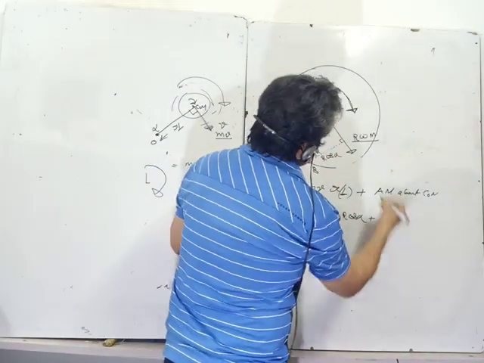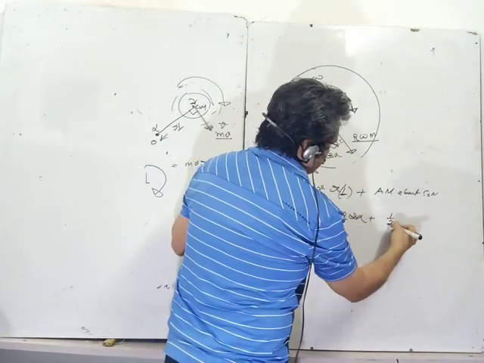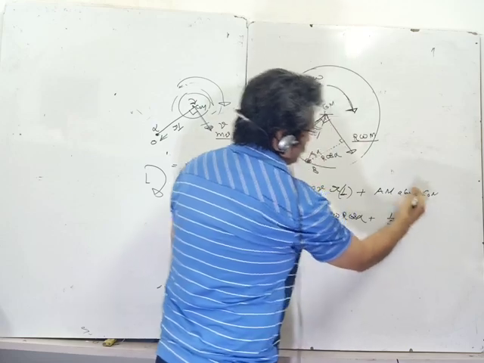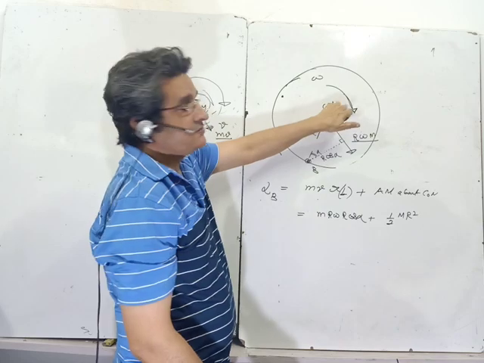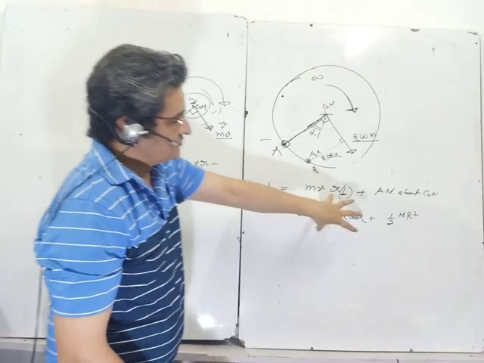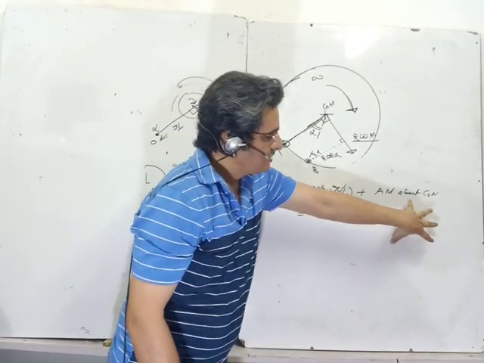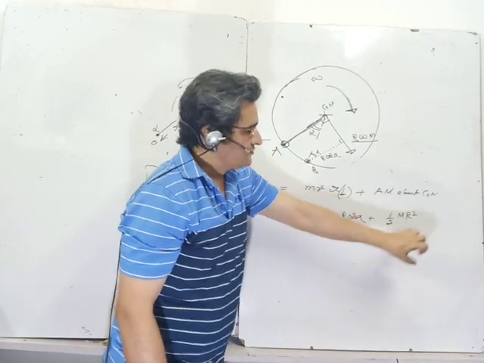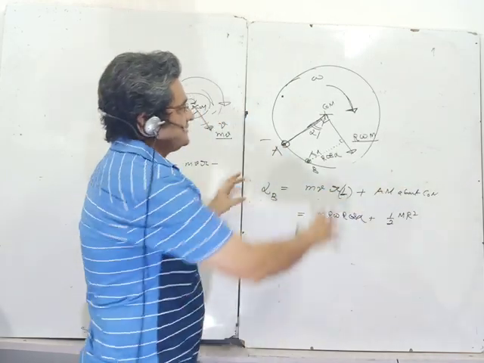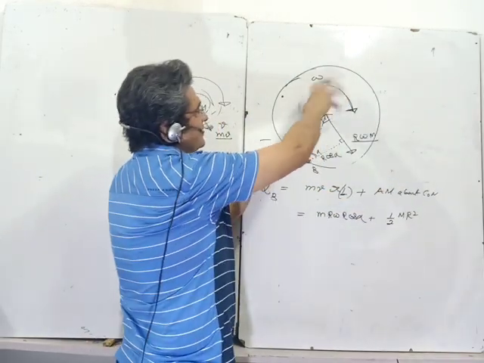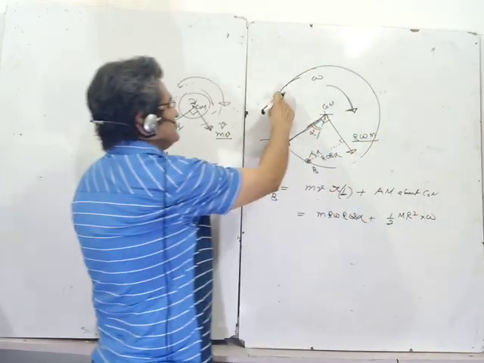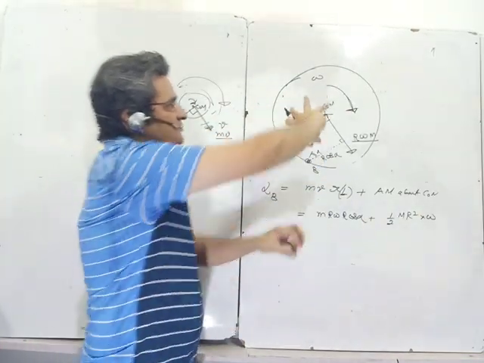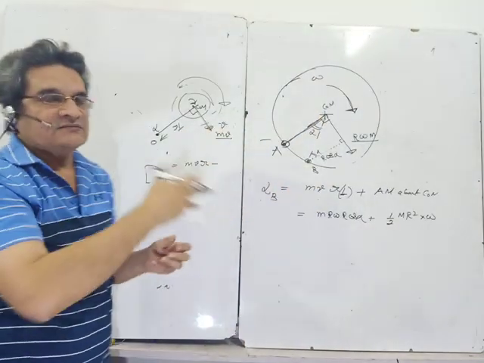So half mr square is the moment of inertia of the disk about the center of mass. Moment of inertia has to be taken about the center of mass. Moment of momentum plus angular momentum about the center of mass. The rotational angular velocity about the center of mass was the same omega, which is about this point. It is rotating about the center of mass also with the same angular velocity.